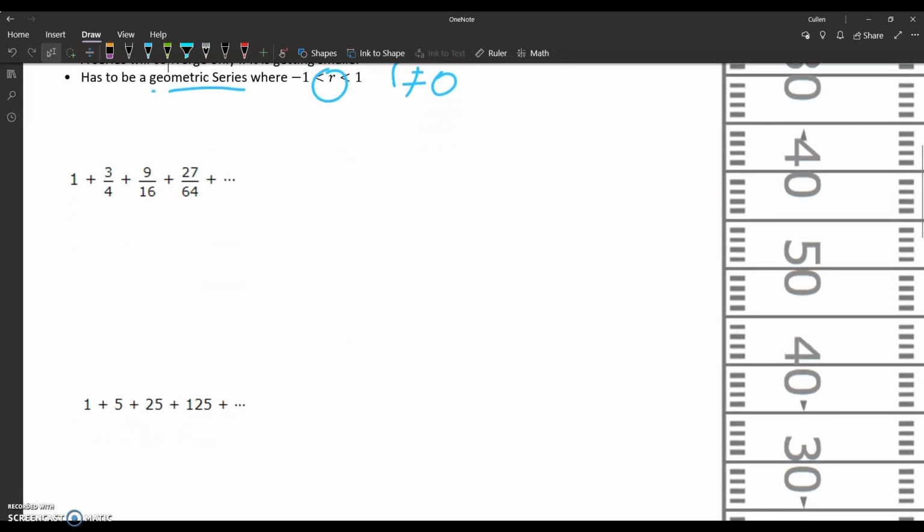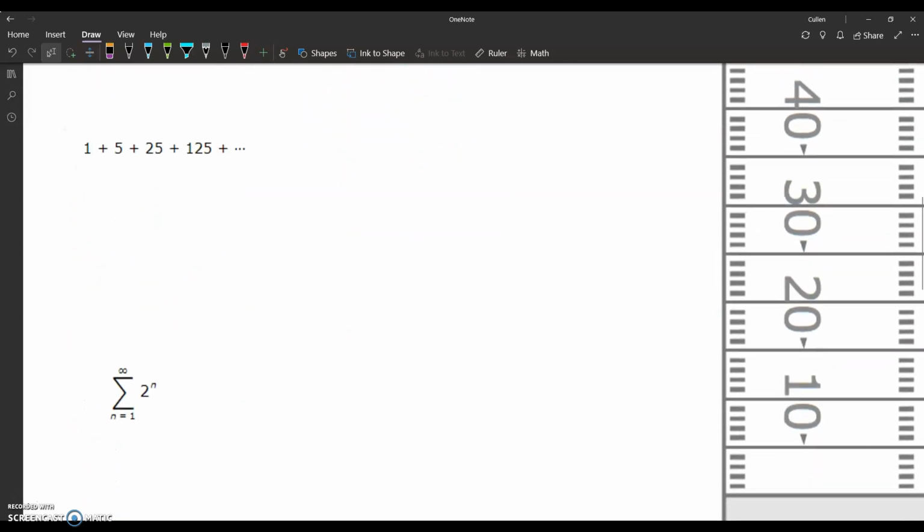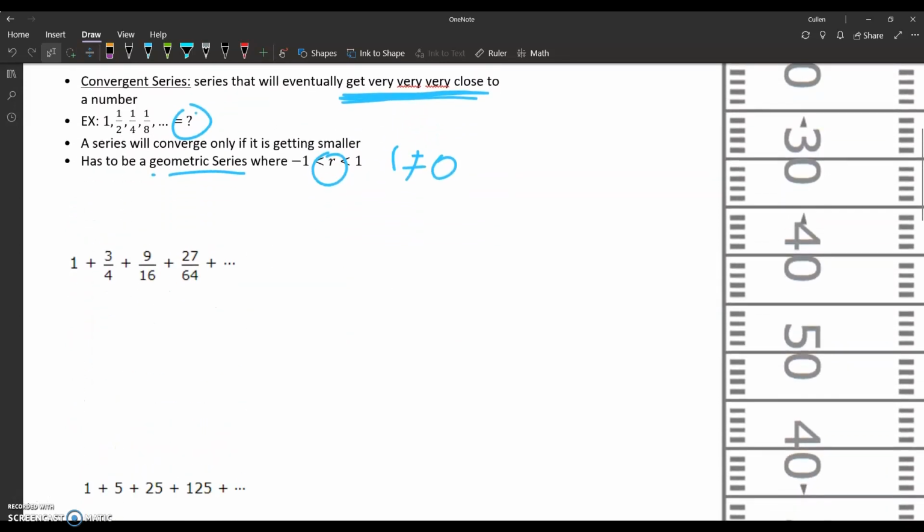So if we scroll down, I've got a couple examples here. I've got some sigma notation also. You've got to love sigma. Let's start with this first one: 1 plus 3/4 plus 9/16 plus 27/64. All you need to do when you're looking at these series is look at R and see if R is a fraction that's less than 1.